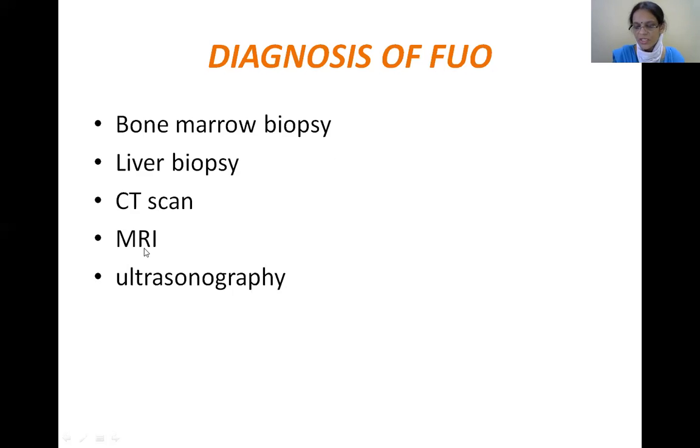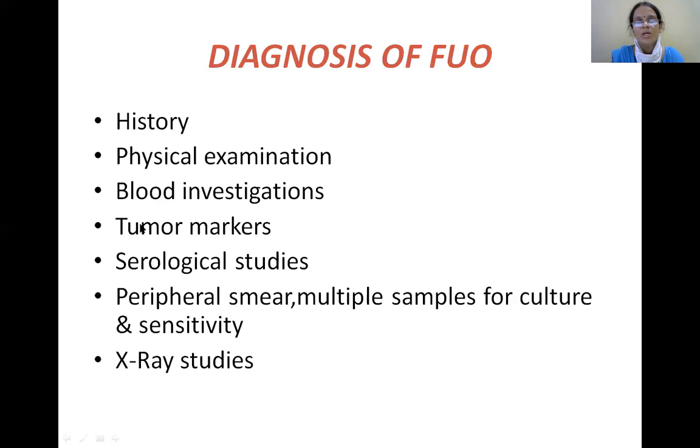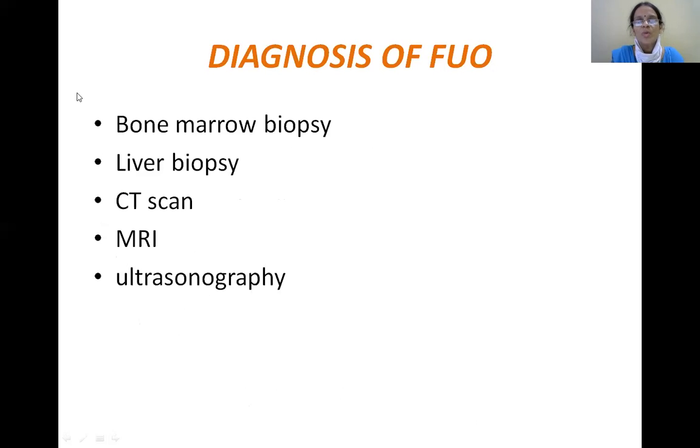These are all the different investigations which have to be done, such as the initial blood investigations, tumor markers to exclude the cancerous or the malignant conditions, serological tests, peripheral smear, multiple samples for culture and sensitivity. X-ray studies in cases of tuberculosis, bone marrow biopsy, again to exclude the malignant conditions, liver biopsy, CT scan, MRI, and ultrasonography.